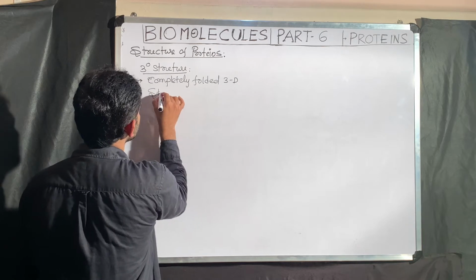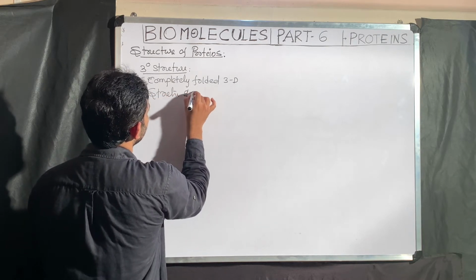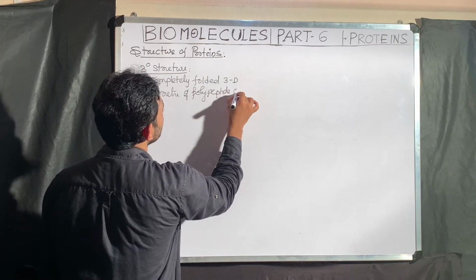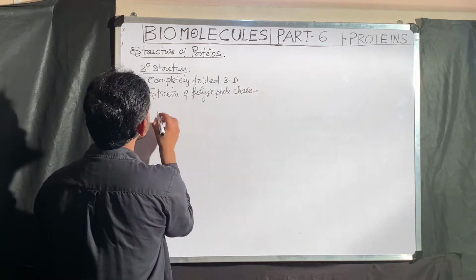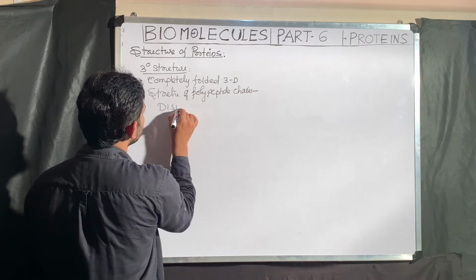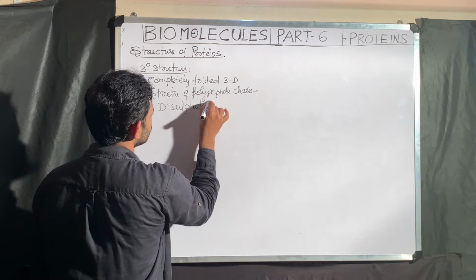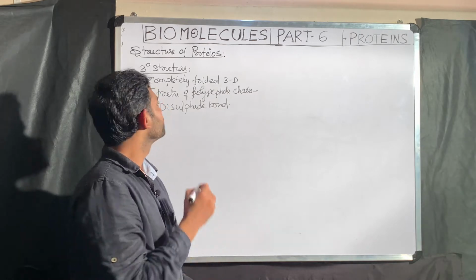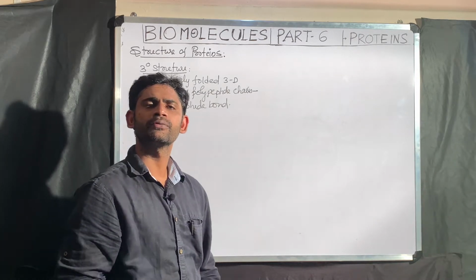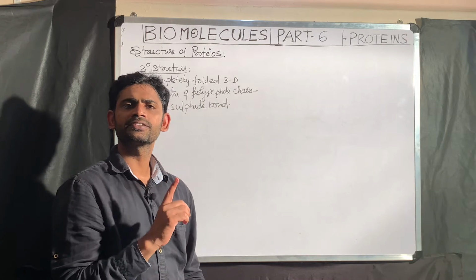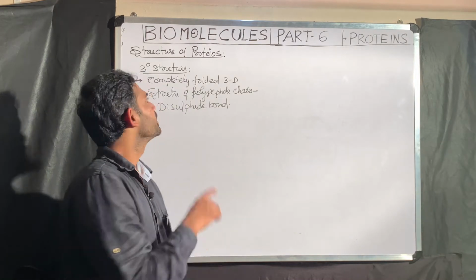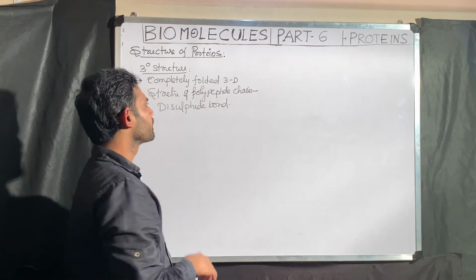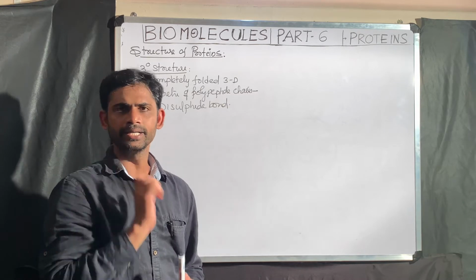three-dimensional structure of a polypeptide chain, stabilized by disulfide bonds. So what I said: tertiary structure is the completely folded three-dimensional structure of a polypeptide chain. Secondary structure is the intermediate folding. Tertiary structure is a completely folded three-dimensional structure of a polypeptide chain stabilized by the disulfide bonds.